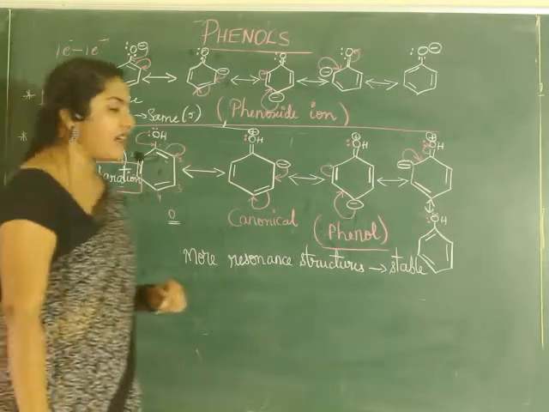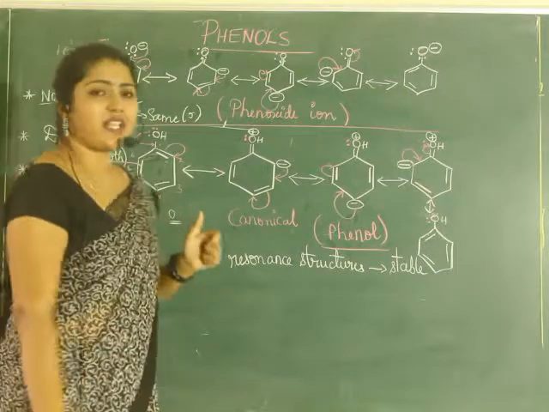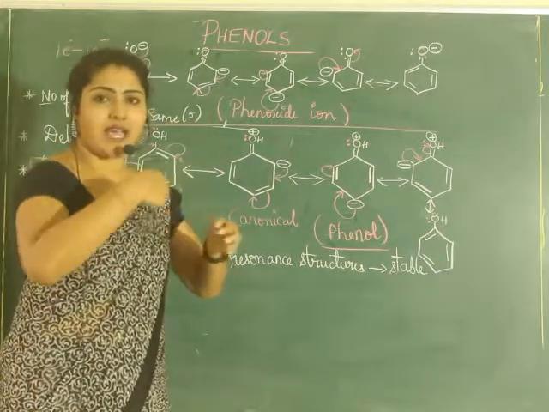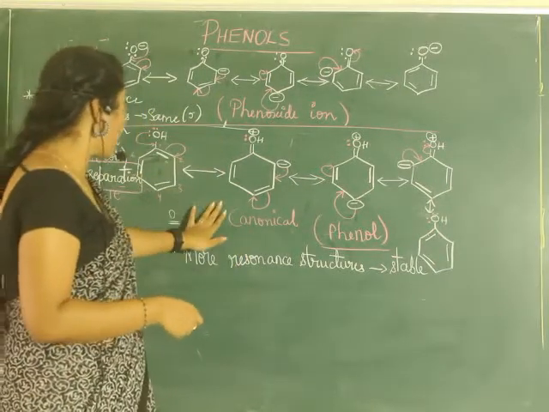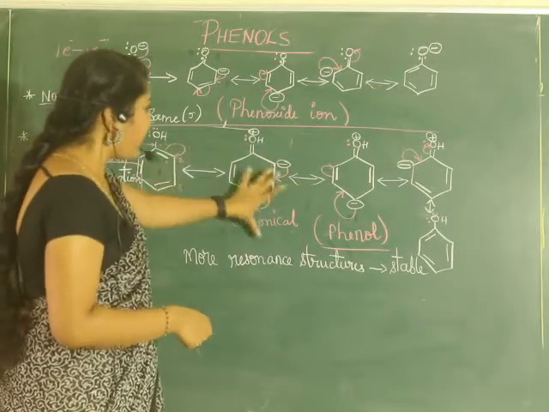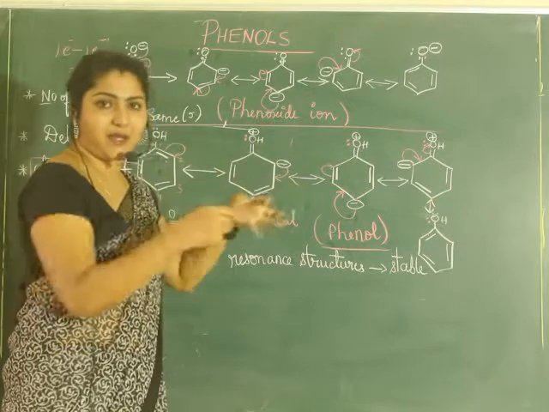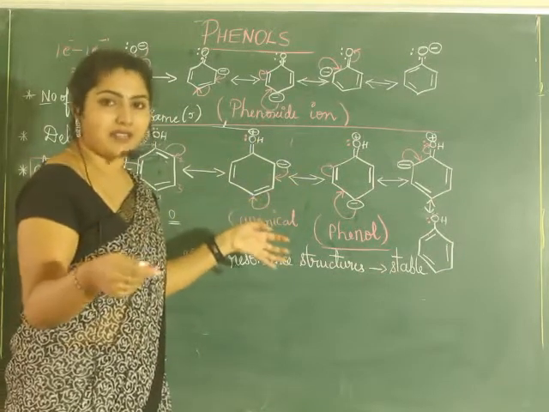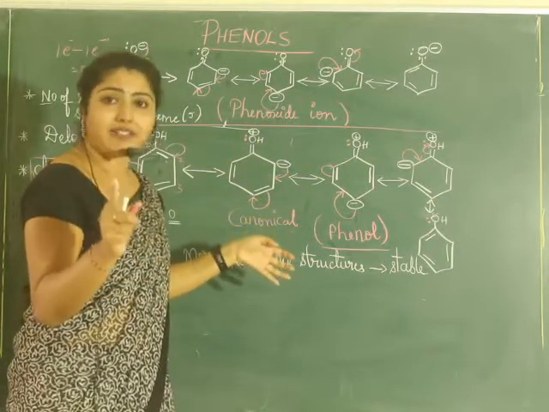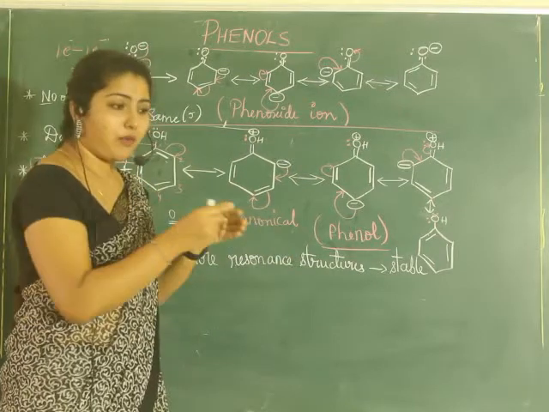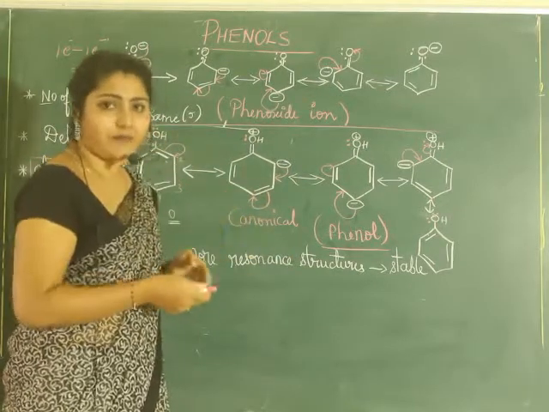Now let us see charge separation. In which do you see charge separation? Means the difference in the charges. Let us say phenols. In phenols, in the resonance structures you see one positive, one negative. There is charge separation. There is a difference in charges. I'm telling you net charge is the same, but we are speaking about charge separation in the structure.